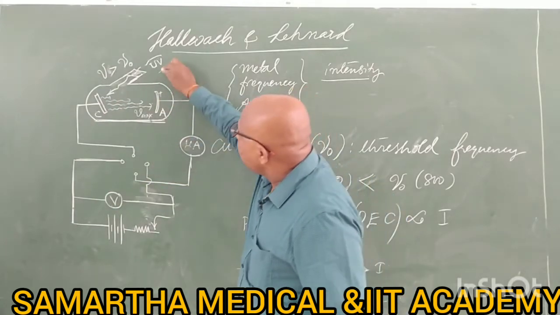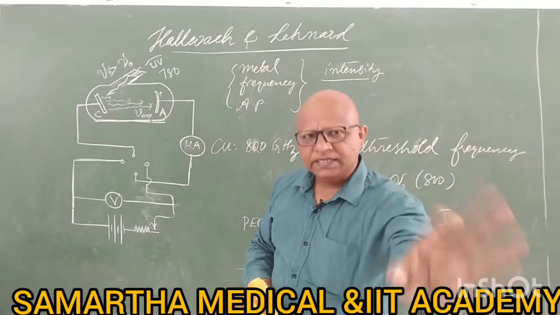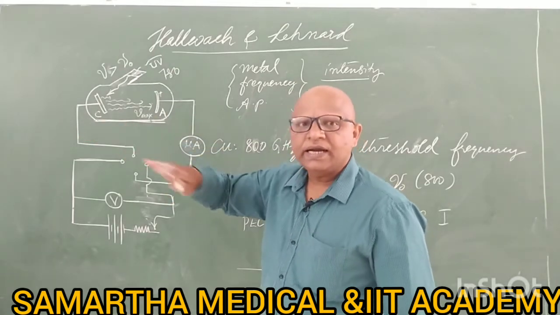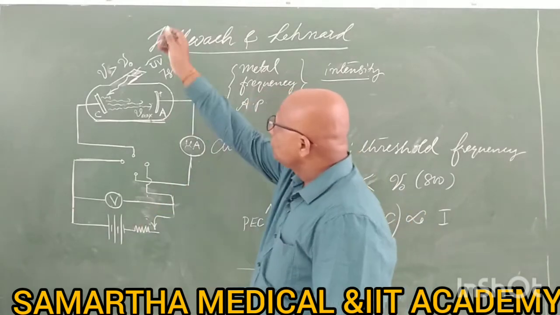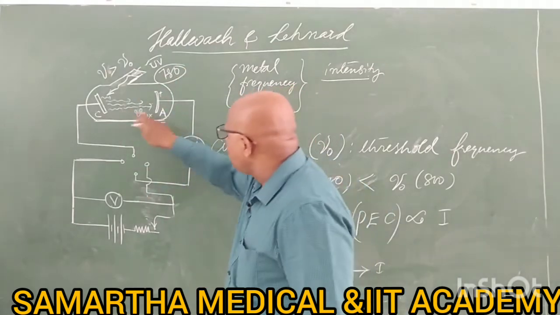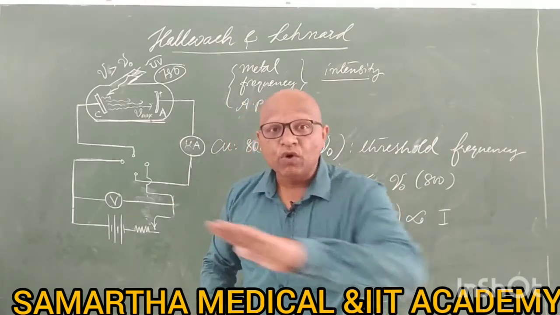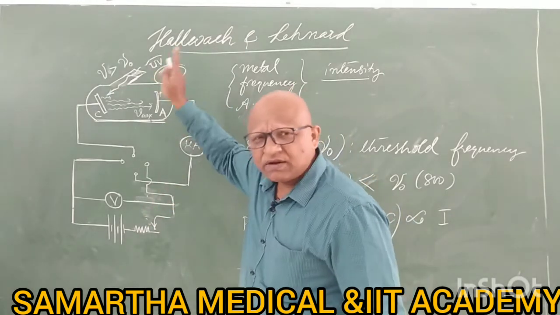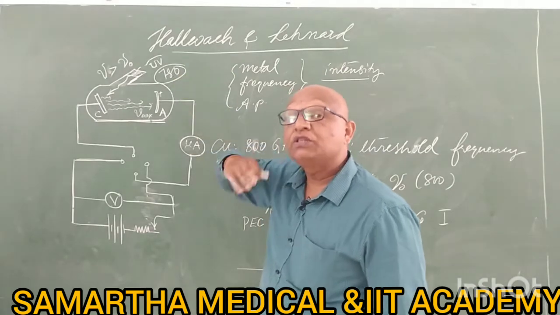I will use 780 gigahertz and I will use the brightest light. Highly bright, as if somebody sees that light, they will become blind. That bright it is, that focused. So if you are using the brightest light of 780 gigahertz, is there any photoelectric current here? To your surprise, there is no photoelectric effect. The photoelectric current is 0, even though the brightest light is used for a frequency of 780 gigahertz, less than the threshold frequency.